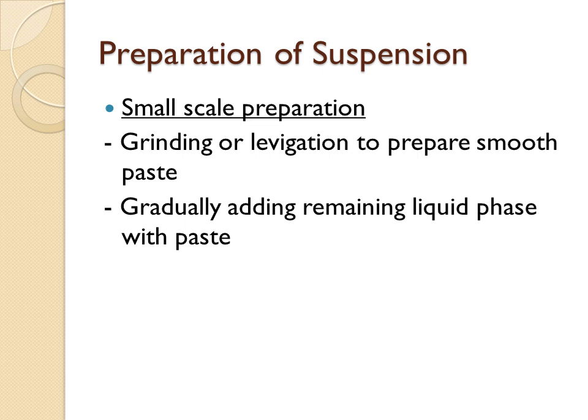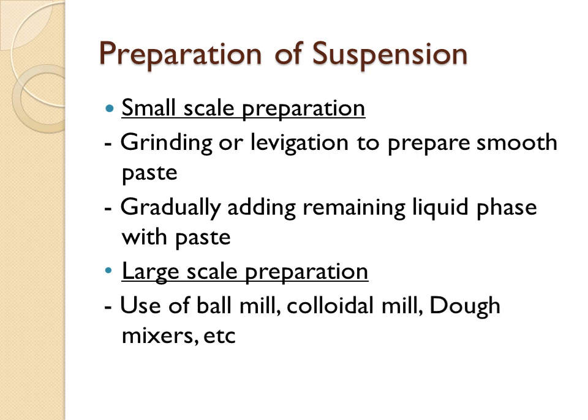So this is the small scale preparation, generally used for a very small volume. For large scale, where the batch size is very large in volume, we use different types of mills, for example the ball mill, colloidal mill, and draft mixers.